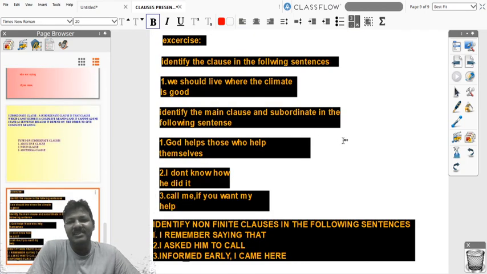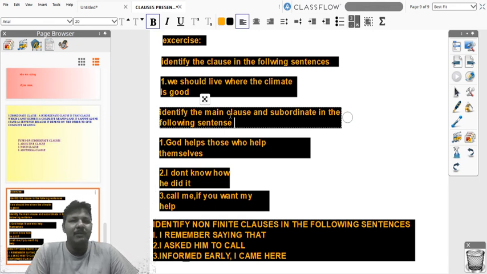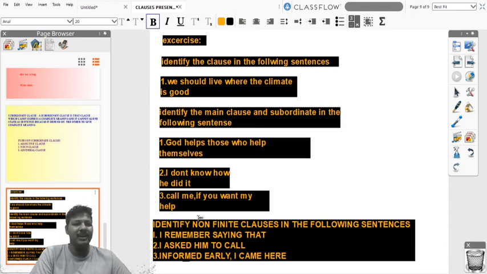So this is the exercise that I'm going to give you, friends. Just try to answer these questions so that you can understand to what extent you understood my presentation. For example, first question, identify the clause in the following sentence. So what you need to do is just identify what is the clause in this sentence. Second, identify what is main clause and subordinate clause in the following sentence. Just identify which one is main clause and which one is subordinate clause. In the third one, identify the non-finite clause.